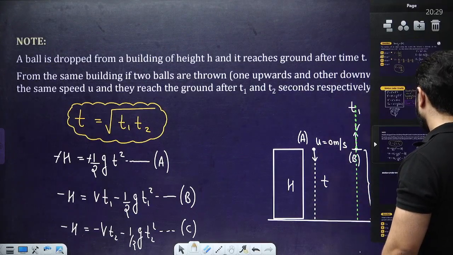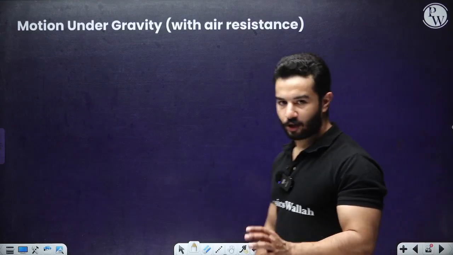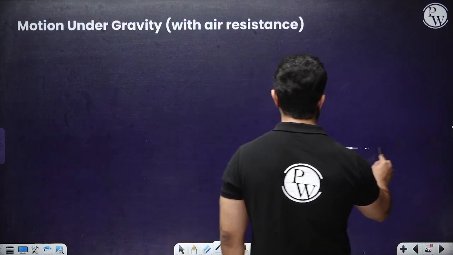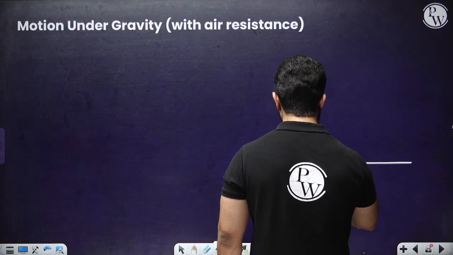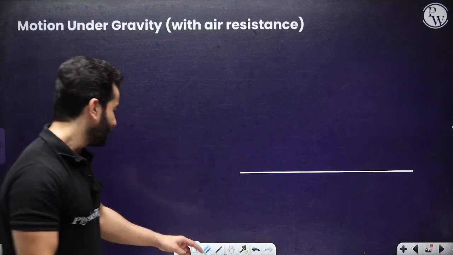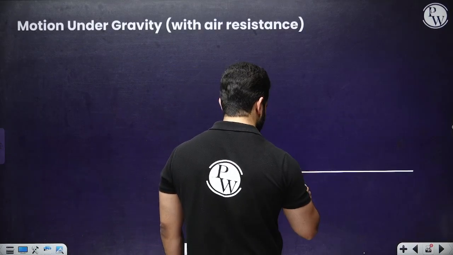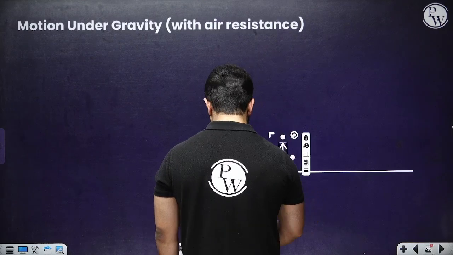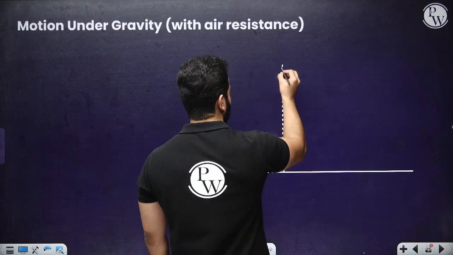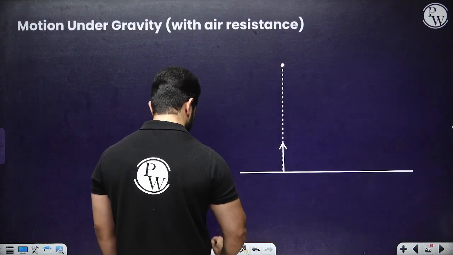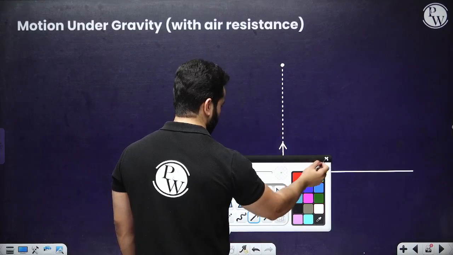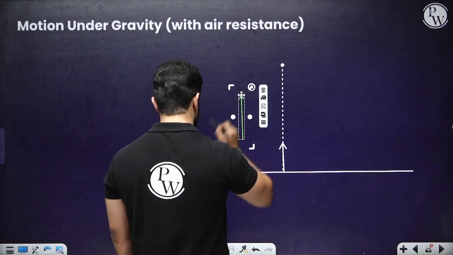Moving on, if we are going to talk about air resistance, what will happen? Let's see. First of all, how does air resistance work? Let's suppose a body is moving upwards, something like this, ascending motion. For ascending motion, this is the direction of motion. I'm going to draw it something like this.